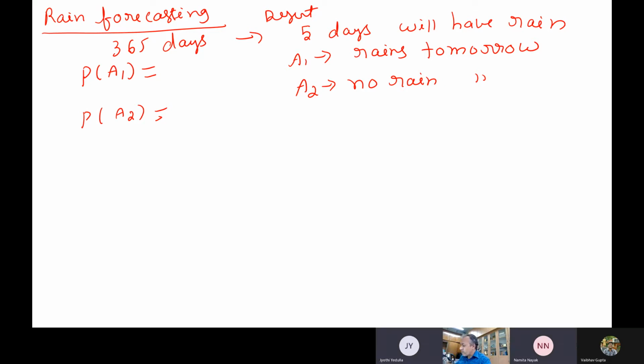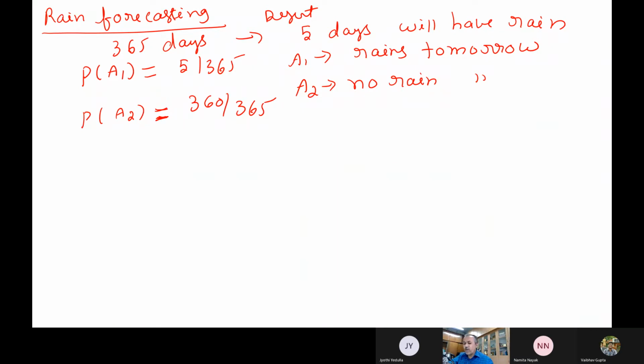5 by 365. And what is A2? It will not rain. 360 by 365. So this information, all of you know, is just based on the data.